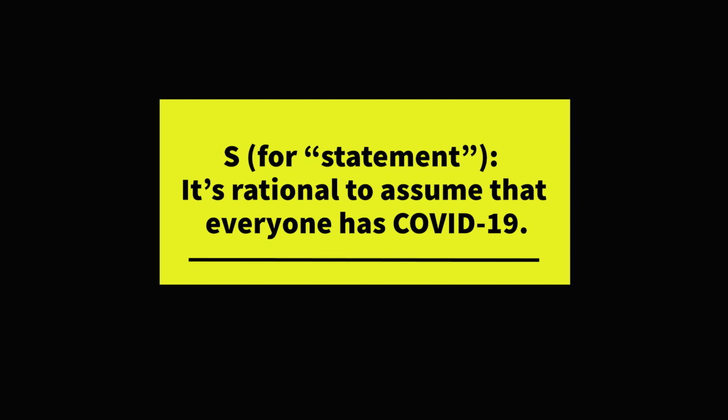So right now, much of the world is under restrictions because of the COVID-19 pandemic. So let's take the statement, it's rational to assume that everyone has COVID-19. Now imagine that you know of two people who argue over whether this statement is true. One person argues that it is rational to believe the statement, because if you assume that everyone has COVID-19, then this helps you reduce the risk of getting the virus.